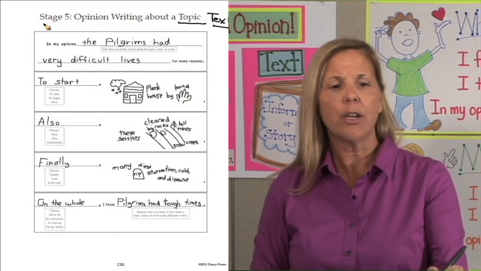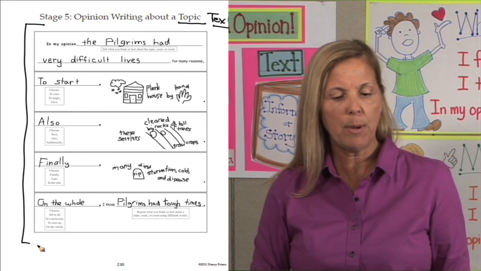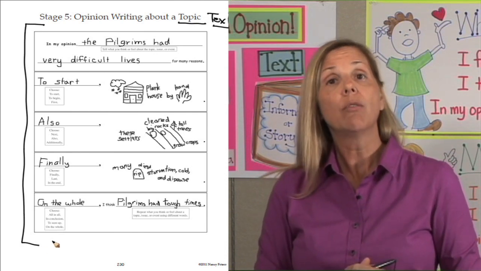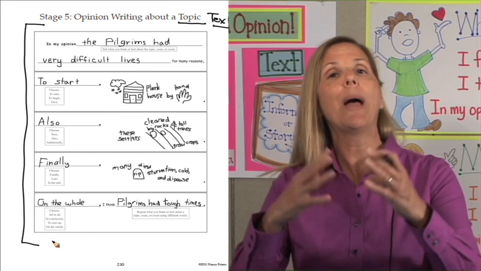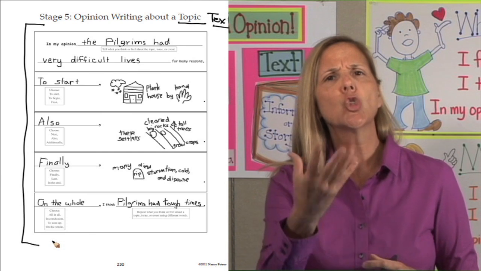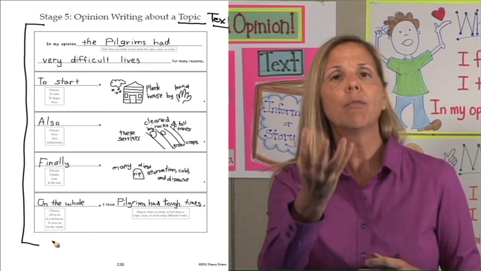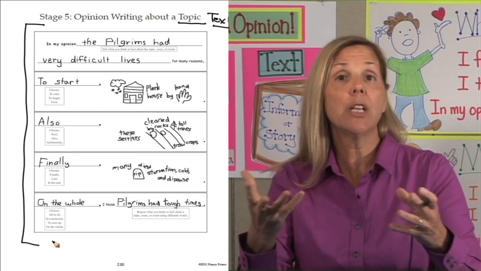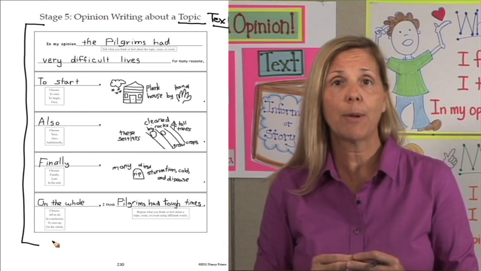Our opinion here in this finished organizer on this page was about pilgrims. So we formed an opinion from our social studies unit about pilgrims. That means the children had many different sources of information from which they were able to learn about the pilgrims. I could have given them lecture notes, giving them background about pilgrims.